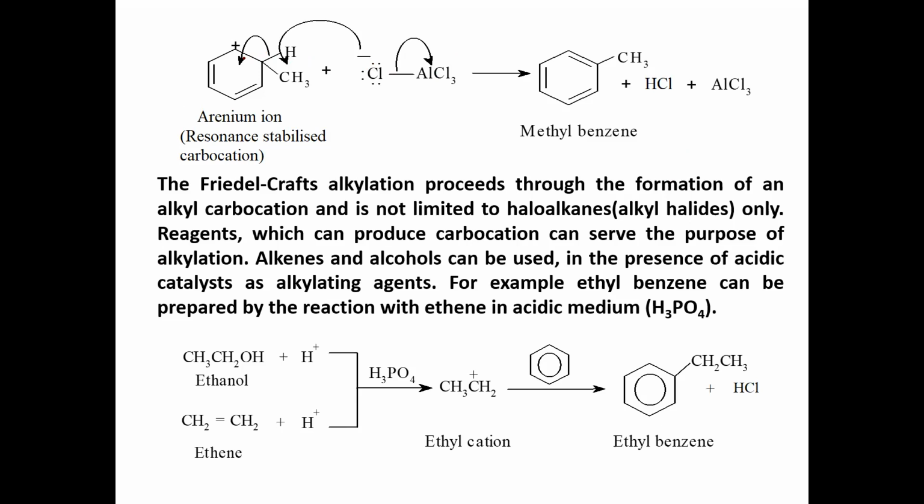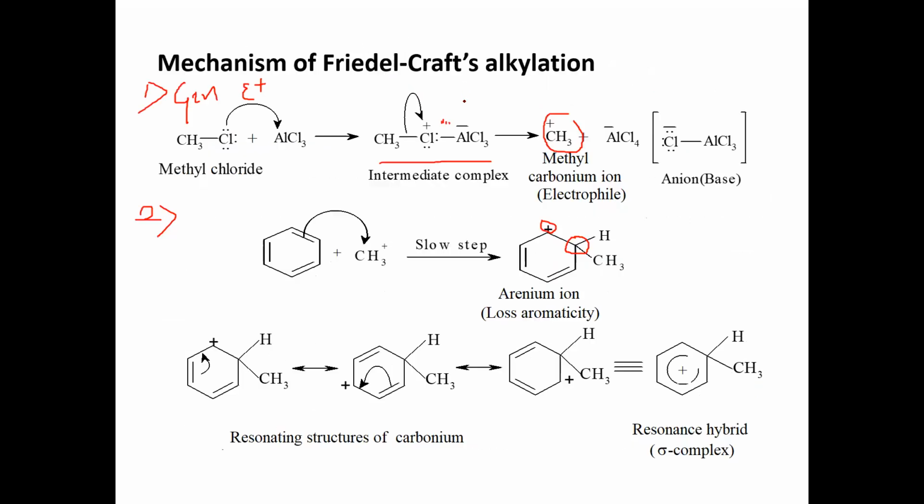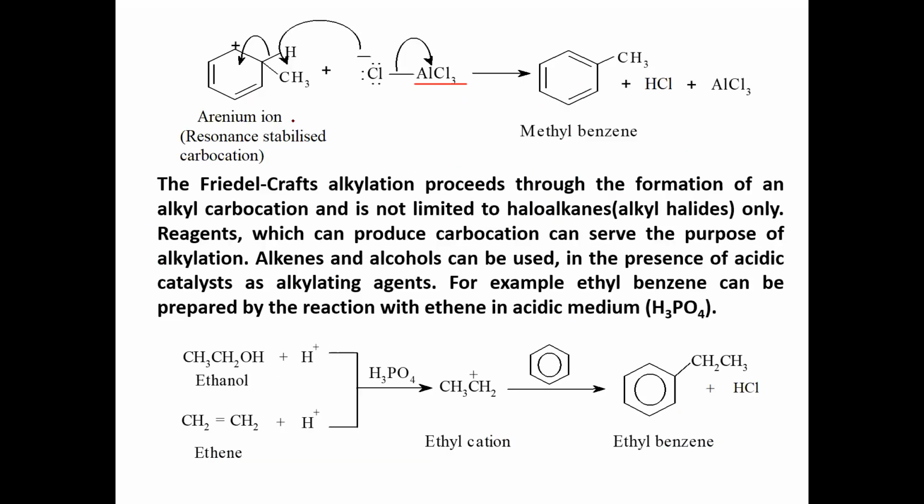As per the electromeric shift, the electrons get involved and you get the final product, methyl substituted benzene. This aluminum chloride acts as a Lewis acid catalyst. It helps in the generation of the electrophile. It never participates in the reaction, so it is regenerated. This is how the mechanism takes place.